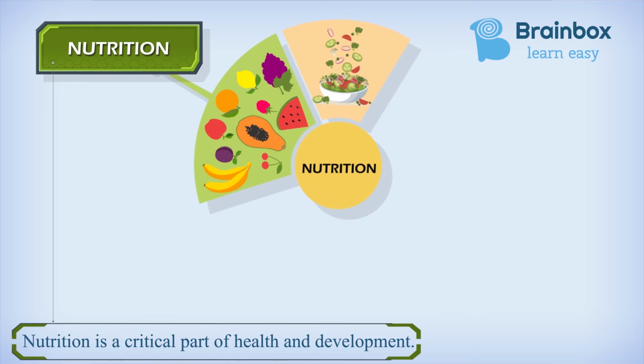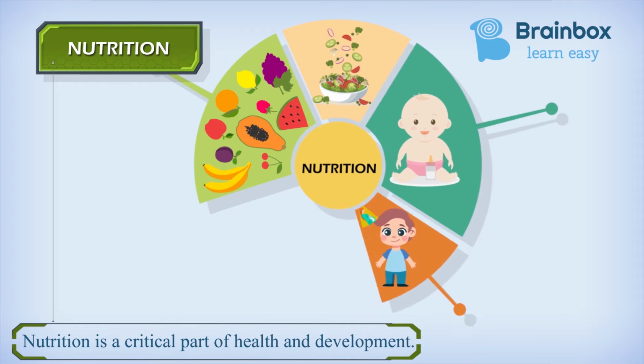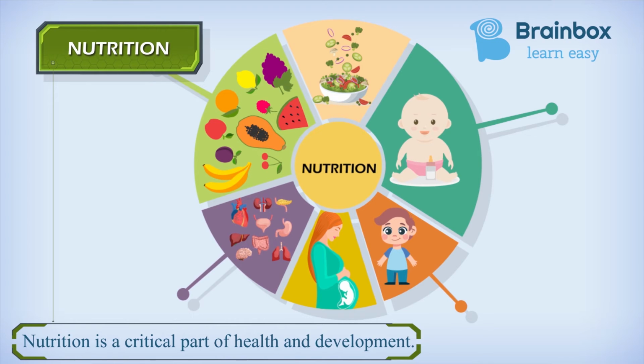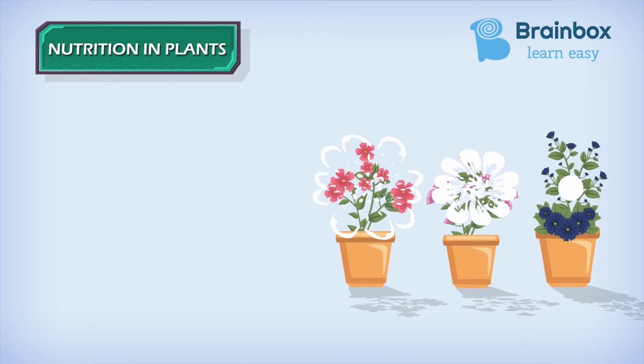Better nutrition is related to improved infant, child and maternal health, a stronger immune system, and safer pregnancies and childbirth. Nutrition can also lower the risk of non-communicable diseases. So let us move on to nutrition in plants.